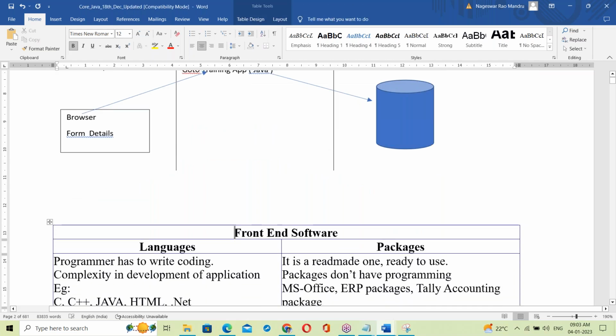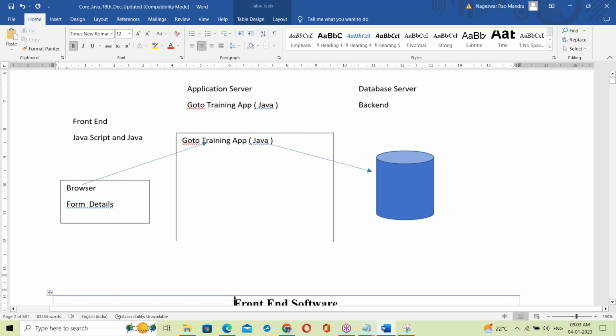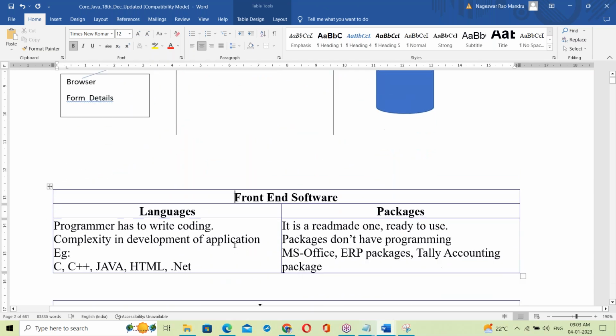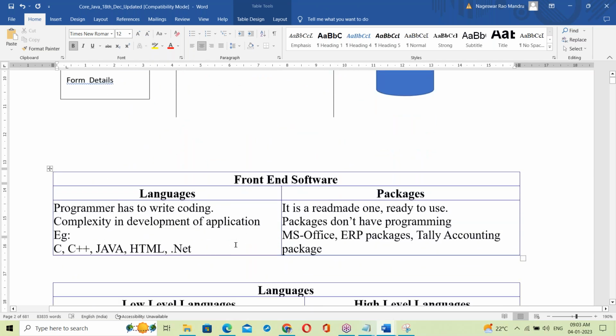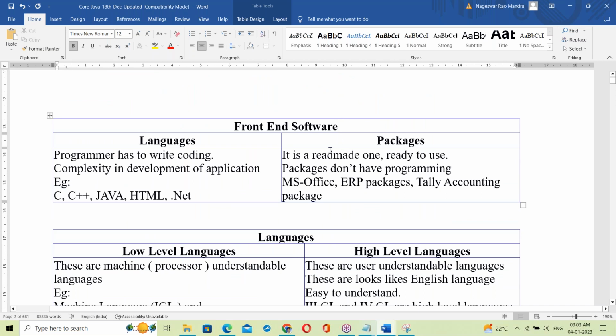Now let us come to the front end. Our topic is the front end. In the front end, there are two things: languages and packages. A package is a ready-made one, ready to use.